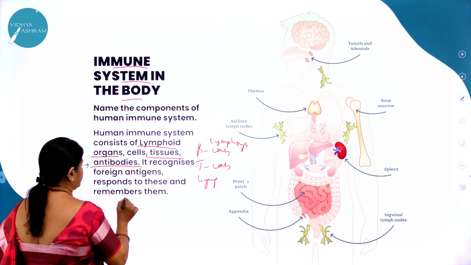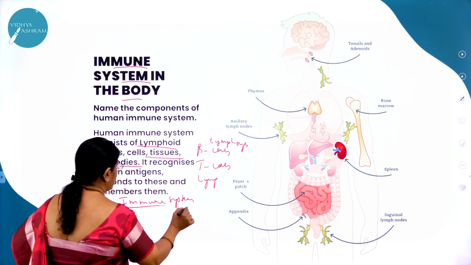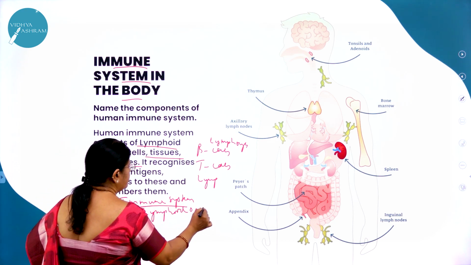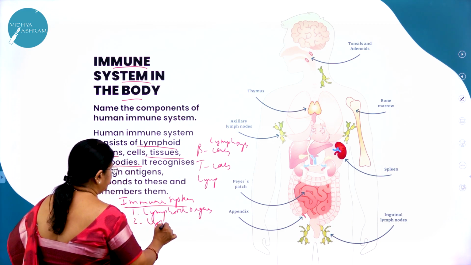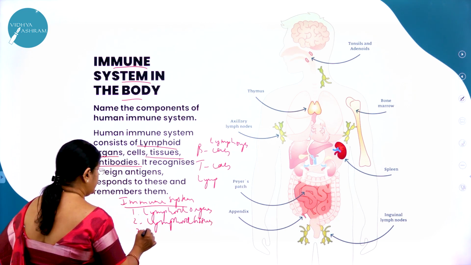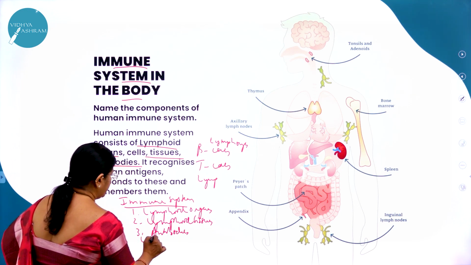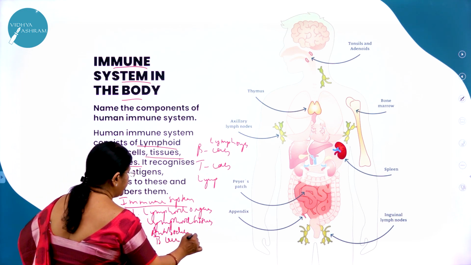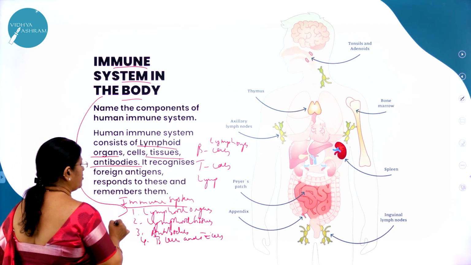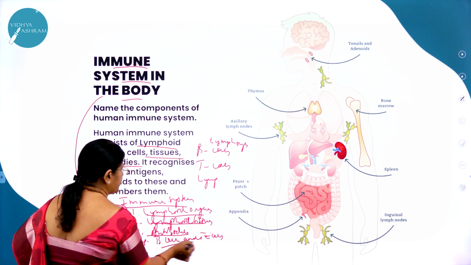So our immune system consists of all this: lymphoid organs, lymphoid tissues, antibodies, B cells and T cells.